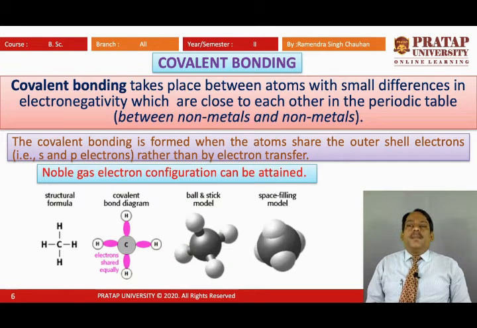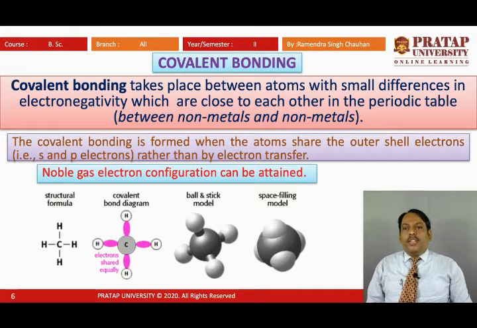Now covalent bonding. We know covalent bond is what? Covalent bond in general is sharing of electrons. So we can say that electrons are being shared, and when we are talking of sharing, it means that there are atoms which cannot transfer or donate their electrons. The only thing is that they can share the electrons. It means they will be non-metals because they cannot transfer or donate their electron. So this type of bonding is between non-metals and non-metals.